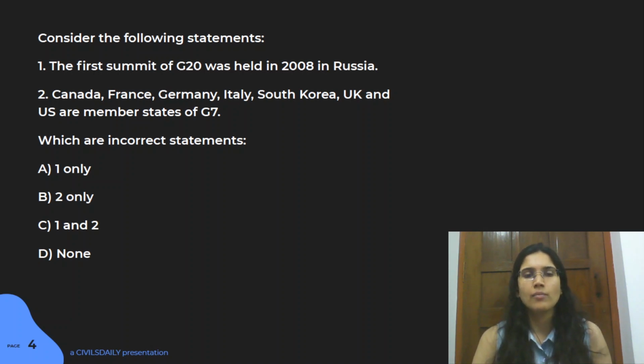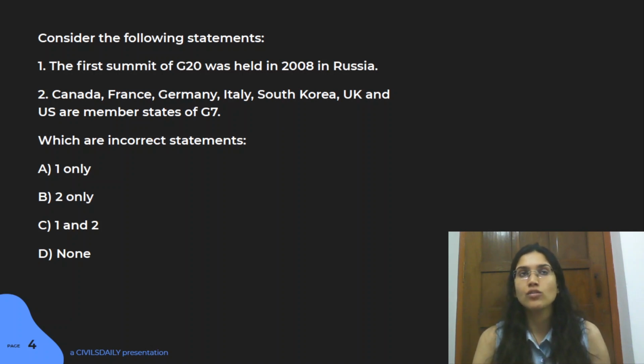Now again, make sure that you take note of the countries which might not seem to agree with the group. Like in G7, make note of countries like Italy, Japan, because if a country like USA and UK are there in the option, then you can make a genuine guess that okay, they'll be part of G7.